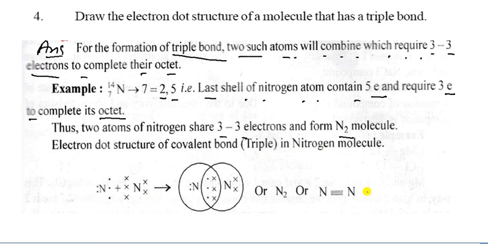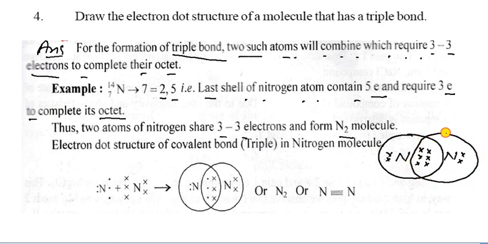You can see in this, here also nitrogen and this nitrogen. This nitrogen has 3 electrons for sharing and 2 electrons here, and this nitrogen is also sharing 3 electrons and 2 is here. They share like this, and once again they share like this, and they form a triple bond like this, single, double and triple. So this is the structure. The first nitrogen, the second nitrogen, the sharing of electrons and the forming of the molecule, and there is the bond formation between those two elements.